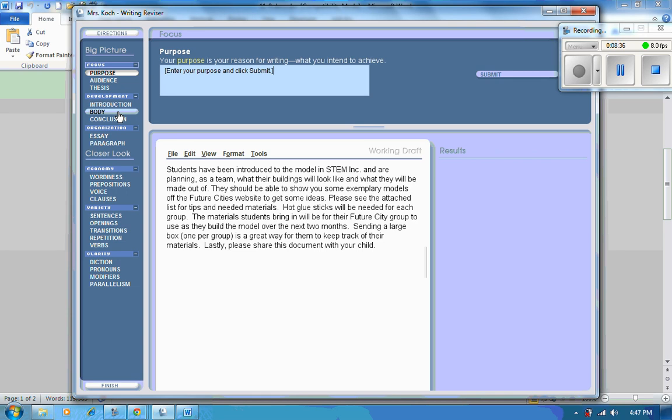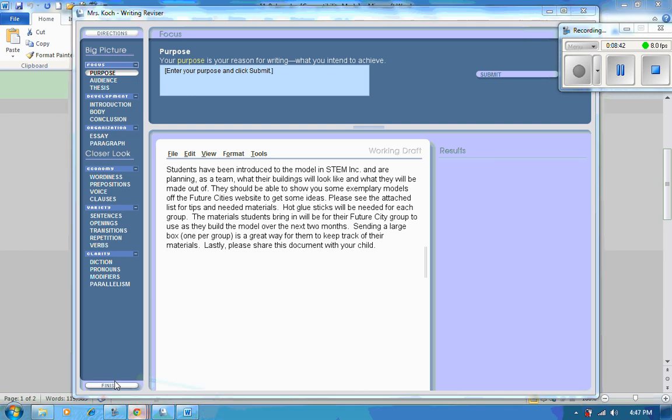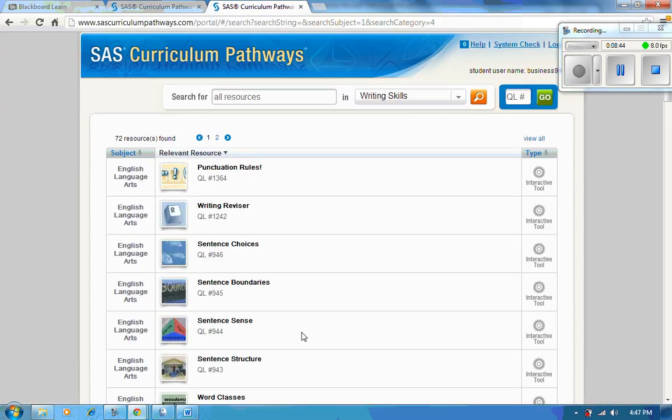Once you pinpoint those 2 things, you're going to go back to that home page on SAS Curriculum Pathways. It looks like this. Again, we just used this tool, so you're not going to click on that again. But maybe you found out that your punctuation is really rough, and you're really struggling with that. Each one of these is a lesson, and it will go through the lesson with you.